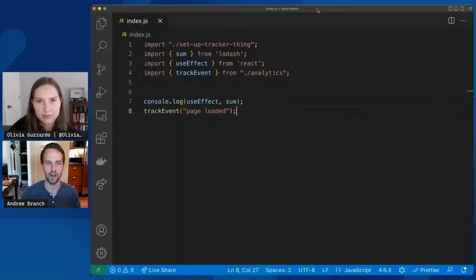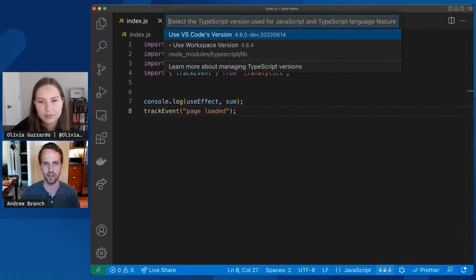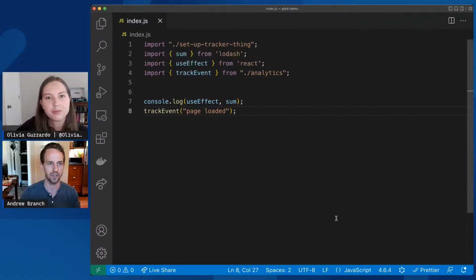So TypeScript 4.7 just came out, which is shipping with the new version of VS Code. So I wanted to share a couple of improvements that we've made to the JavaScript and TypeScript experience in the editor. I've got VS Code loaded up here, and I've selected the old version of TypeScript first, 4.6, so that we can take a look at how things were before this latest update.